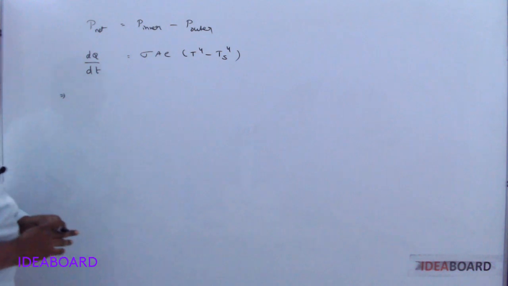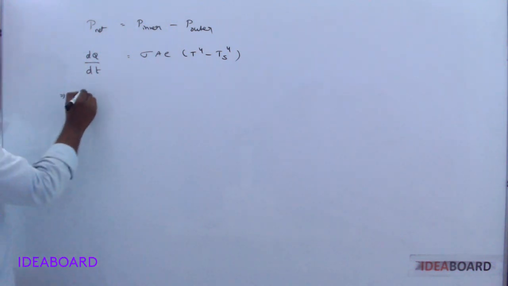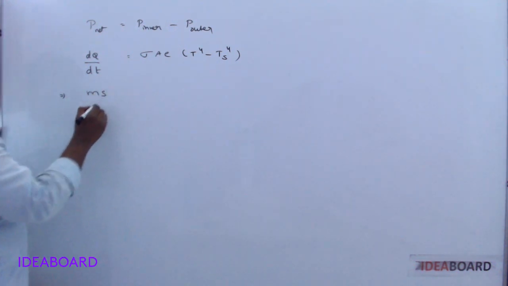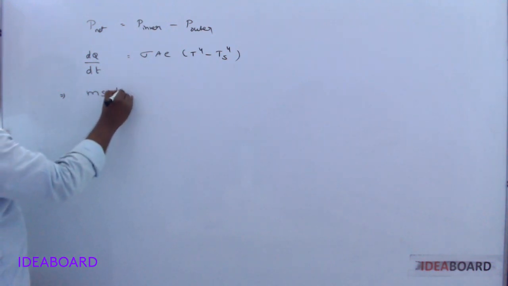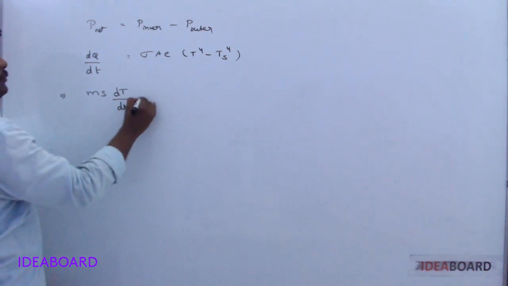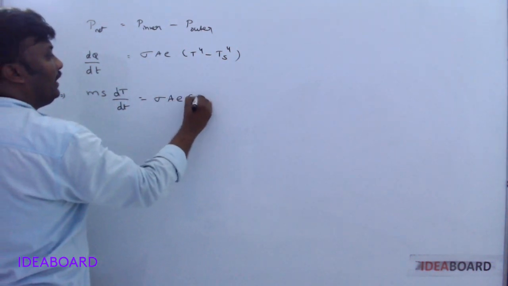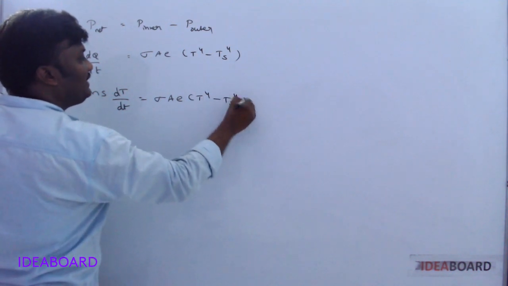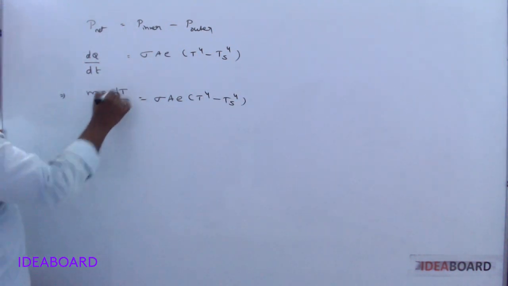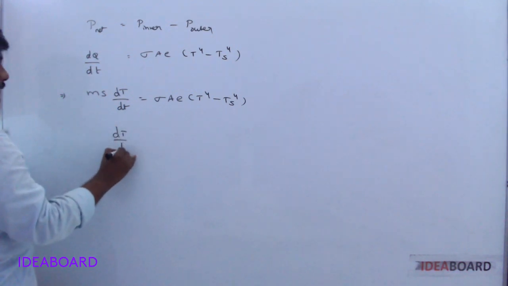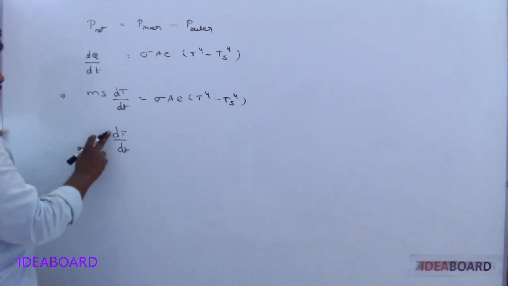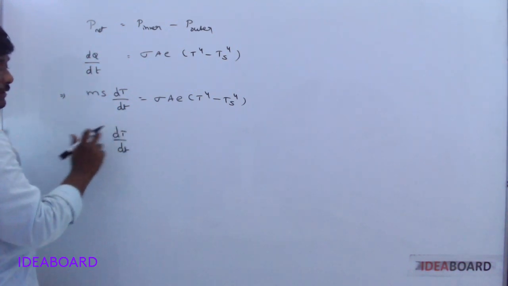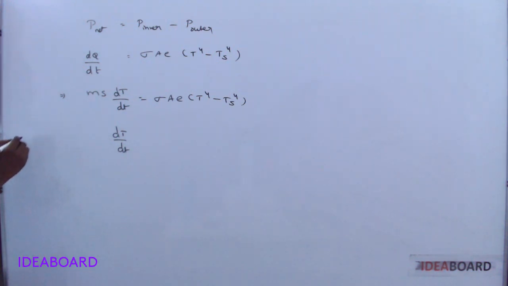From the specific heat concept, dQ formula is m s delta theta. So this is dT by dt equals sigma A e times T power 4 minus Ts power 4. So dT by dt, with respect to time, temperature falls. Hence it is named as the rate of fall in temperature.